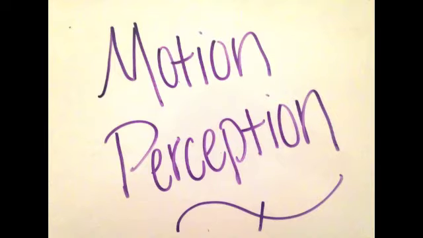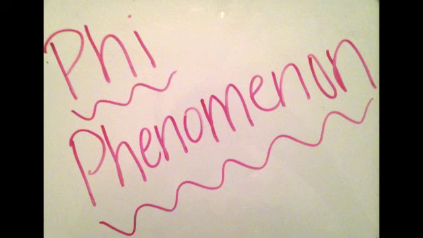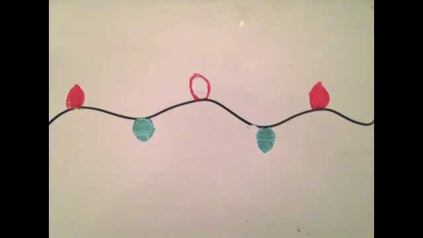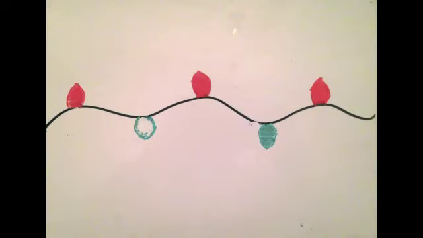Next, we'll take a look at motion perception. Think about how you view enlarging objects as approaching you instead of growing. This is an example of how you perceive motion. A type of motion perception is known as the phi phenomenon. Look at these Christmas lights. The light appears to be moving, but really each bulb is just switching on and off.